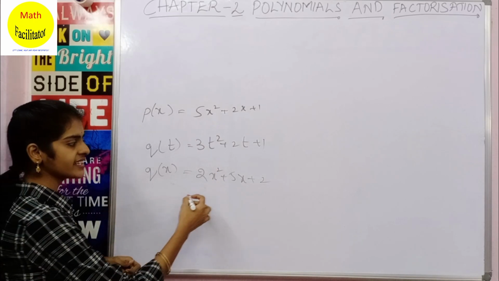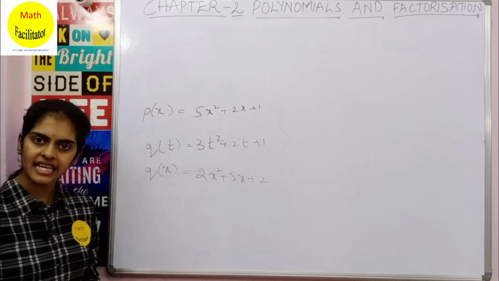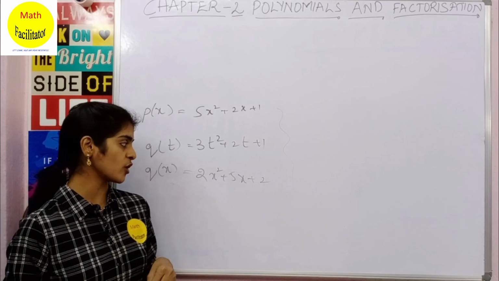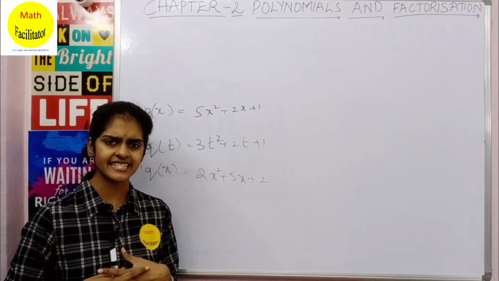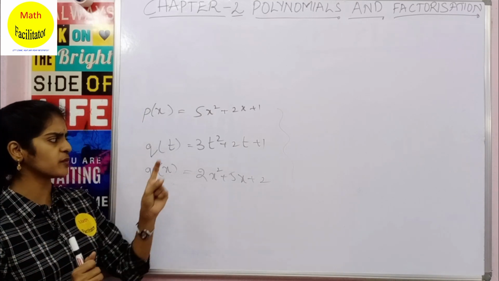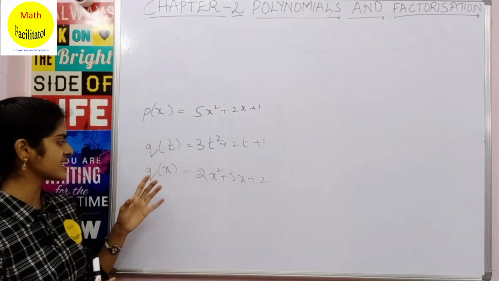And you can see all these are polynomials with a single variable. You will later learn polynomials with 2 or more variables in detail. So for now we are only dealing with polynomials with a single variable, and this is how you represent it.